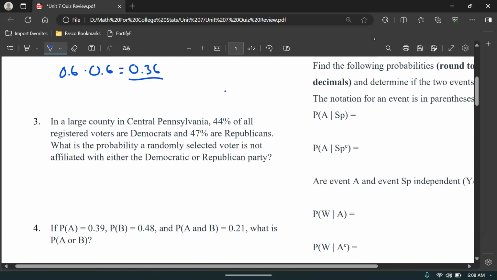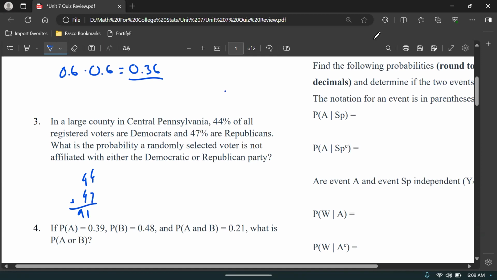All right, number 3. In a large county in central Pennsylvania, 44% of all registered voters are Democrats and 47% are Republicans. What is the probability a randomly selected voter is not affiliated with either the Democratic or Republican Party? So we have 44% for Democrat and 47% for Republican. If you add that together, that is 91% overall.